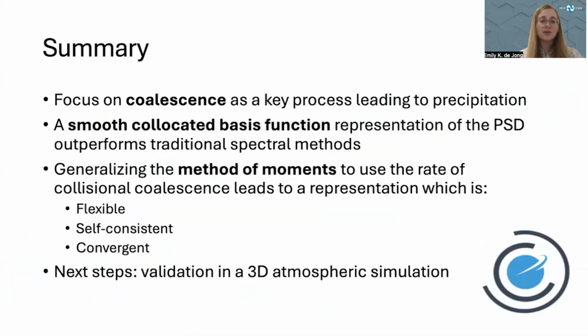So to summarize, I've shown you a new way to model particle size distributions with a focus on the coalescence process that leads to precipitation. I first showed you a smooth collocated basis function approach to representing a particle size distribution, which can outperform traditional spectral methods. I then showed you a way to generalize the method of moments in order to use the fundamental rate of collisional coalescence rather than conversion rates, so that we can achieve a flexible, self-consistent, and convergent method. We're currently working on validating this method in a 3-dimensional atmospheric simulation with the goal of ultimately implementing it in the Klima Earth system model.